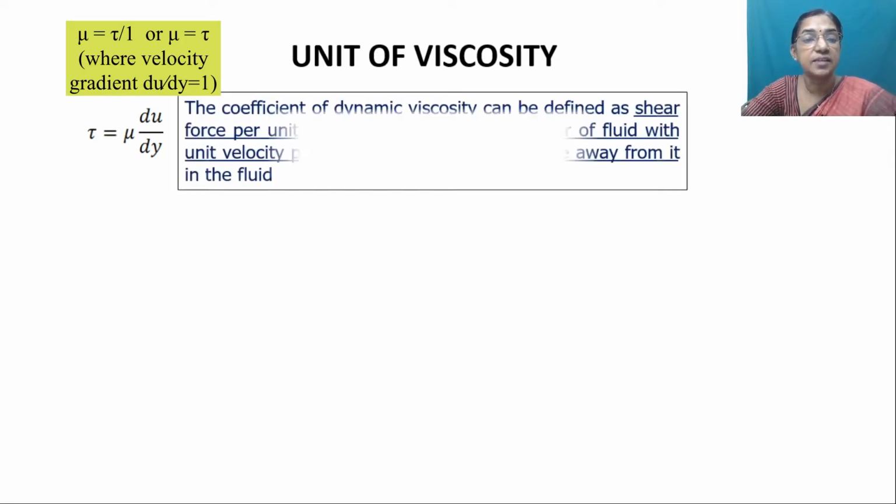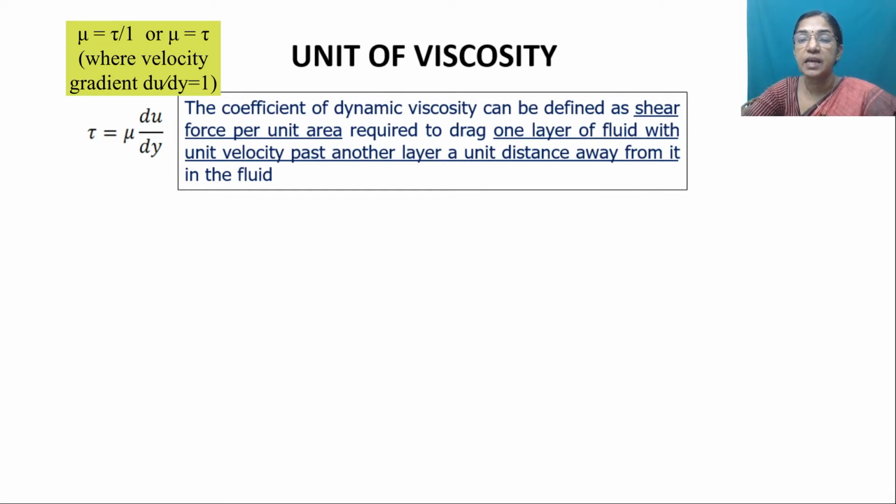The coefficient of dynamic viscosity can be defined as the shear force per unit area, which means the shear stress required to drag one layer of fluid with unit velocity past another layer a unit distance. So viscosity is the shear stress required to produce unit velocity gradient.